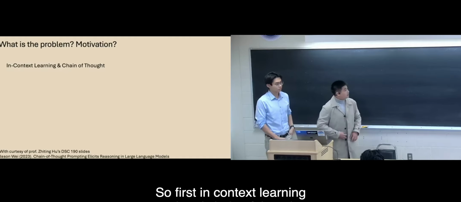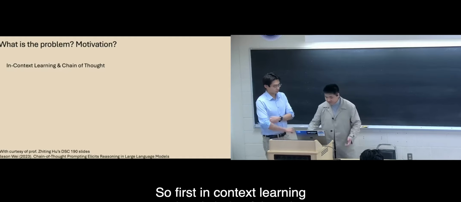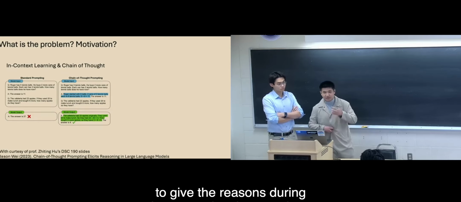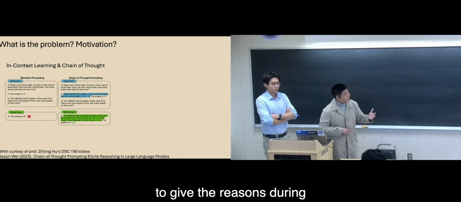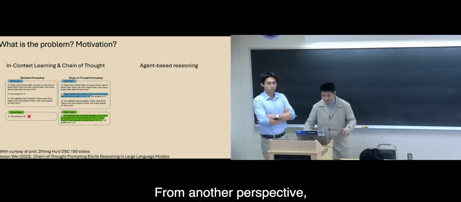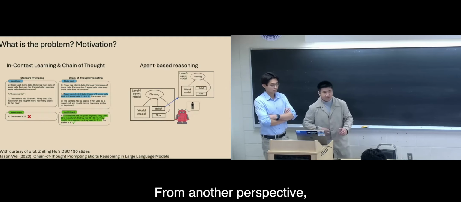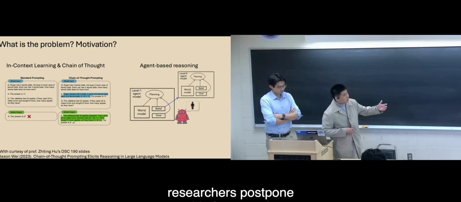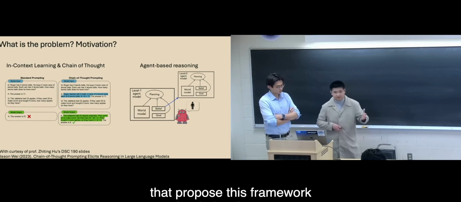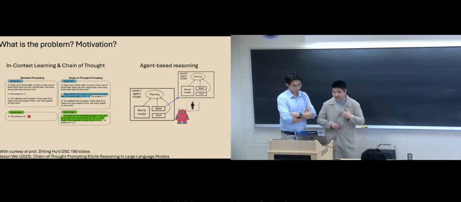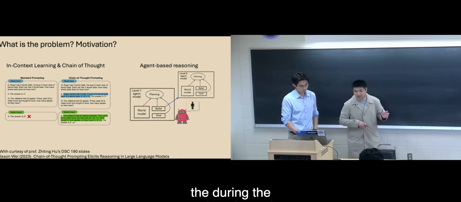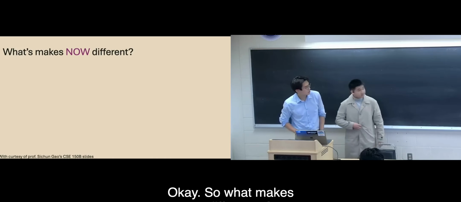First, in-context learning and chain of thought. For prompting, if we ask the agent to give reasons while answering the questions, it will increase the accuracy dramatically. From another perspective, agent-based reasoning: researchers propose a framework that helps the agent build internal beliefs while completing the tasks.